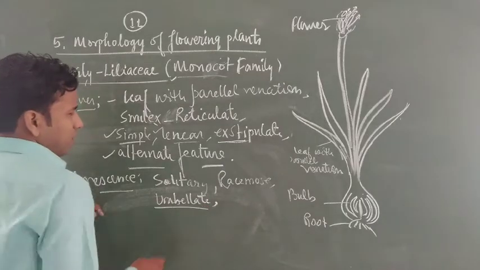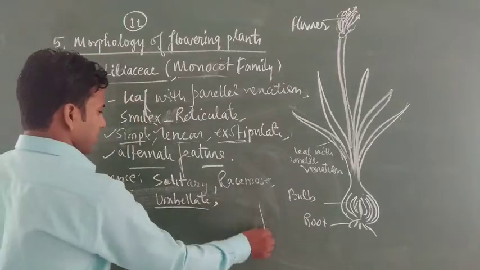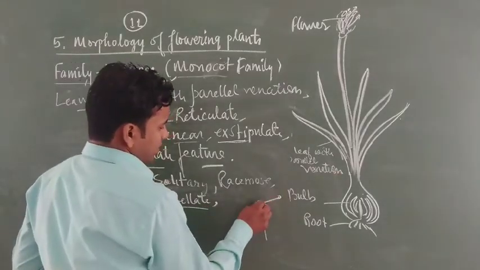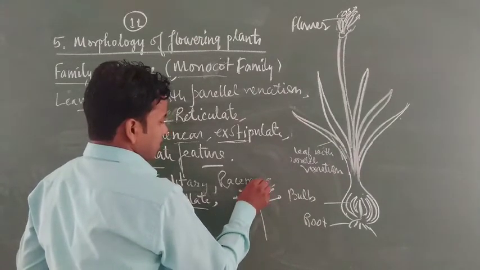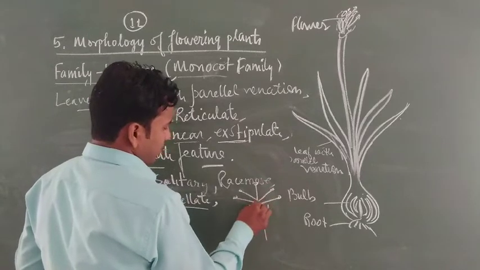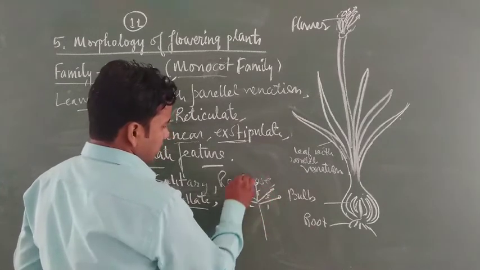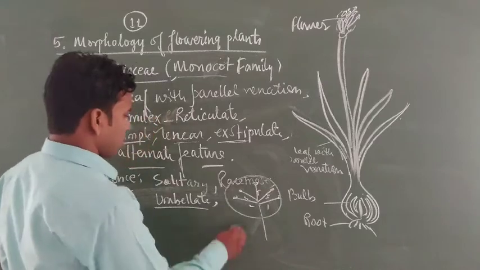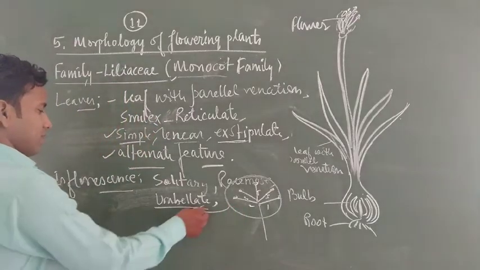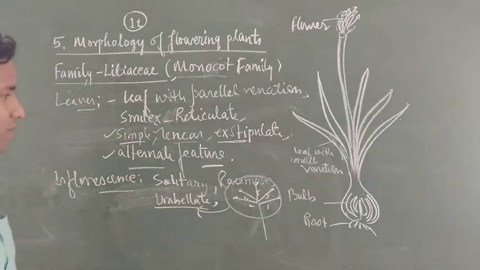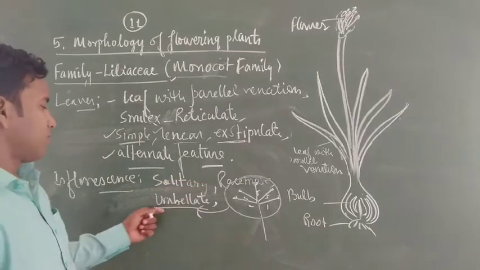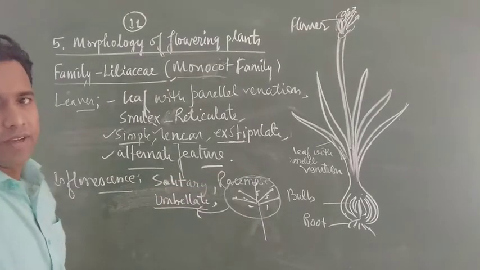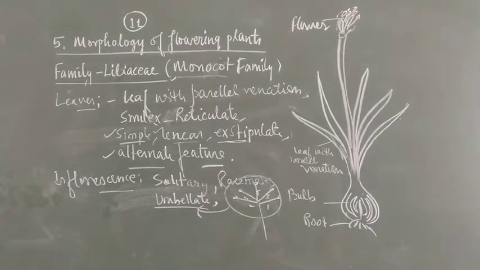In umbel, all the pedicels are of equal height. This type of inflorescence is called umbellate inflorescence. Solitary, racemose as well as umbellate types of inflorescence are seen in this case.